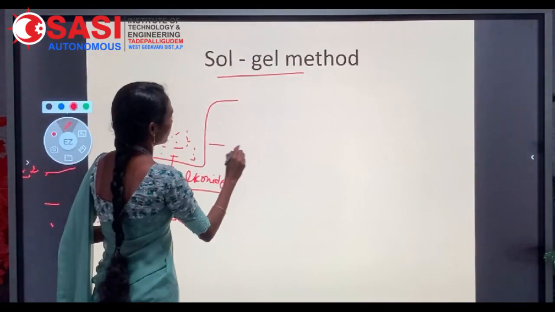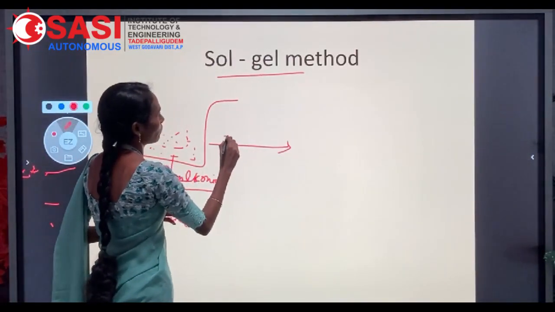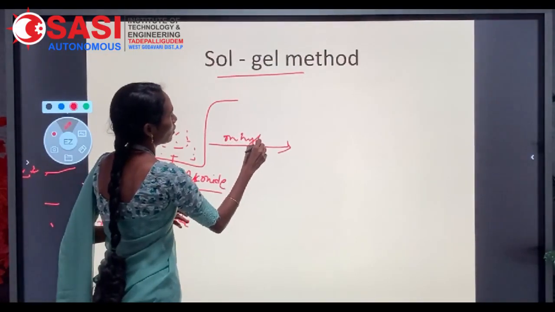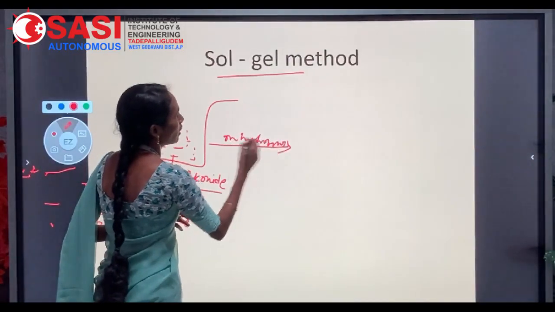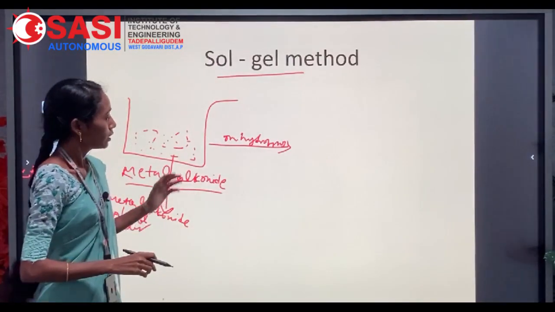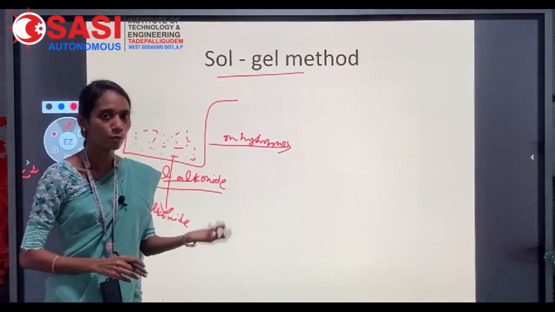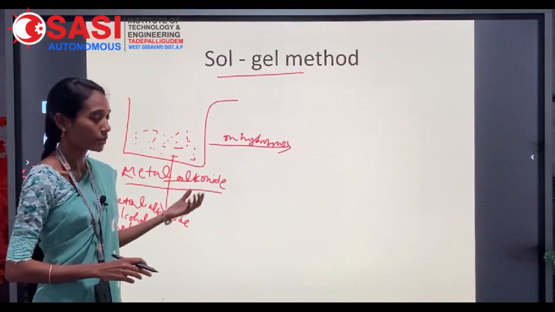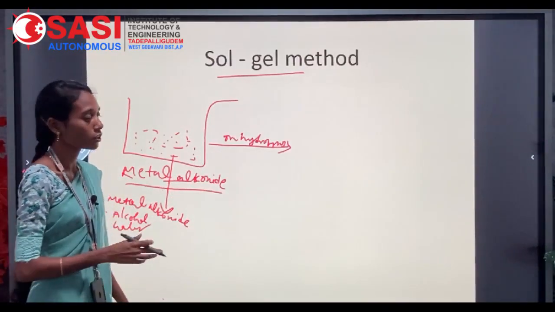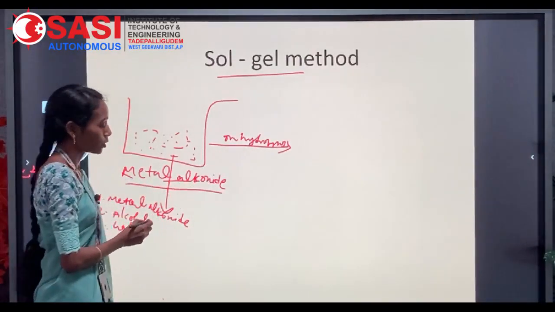And the next one is hydrolysis. Hydrolysis means the reaction of the substance with water molecules.